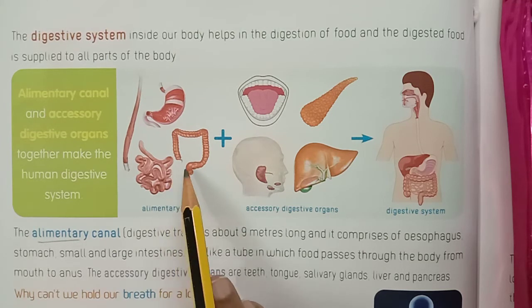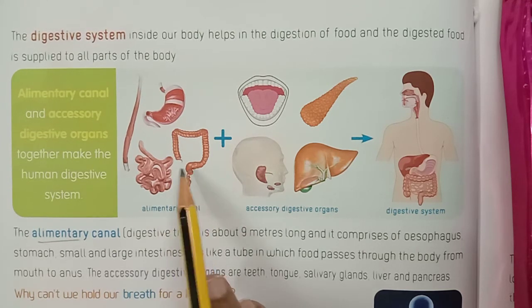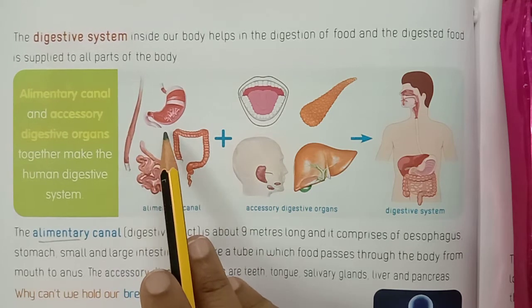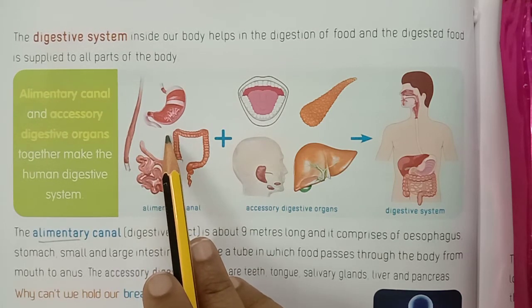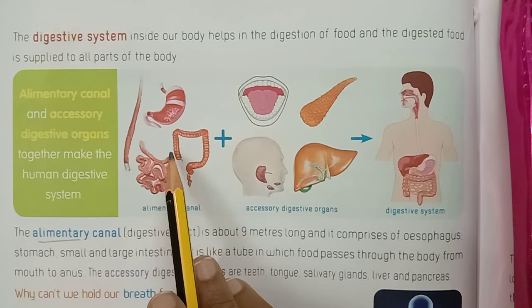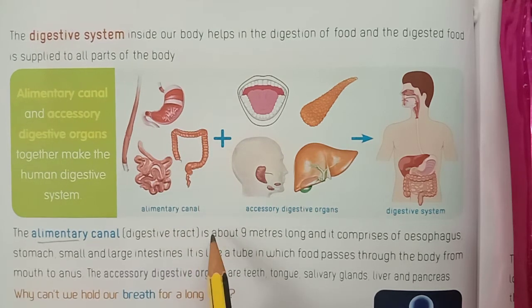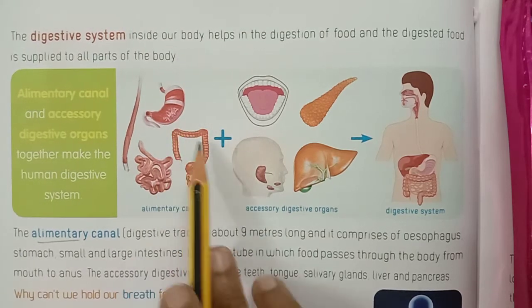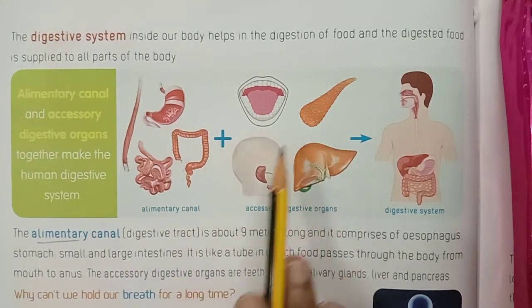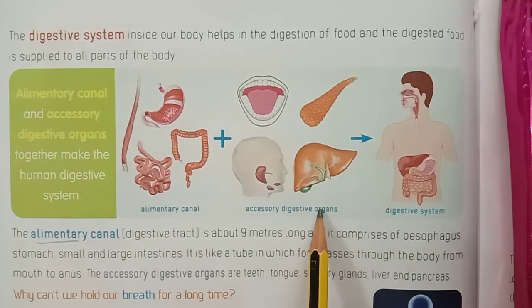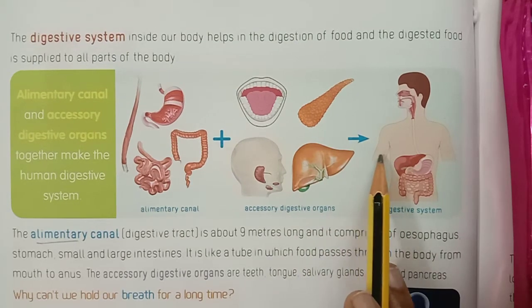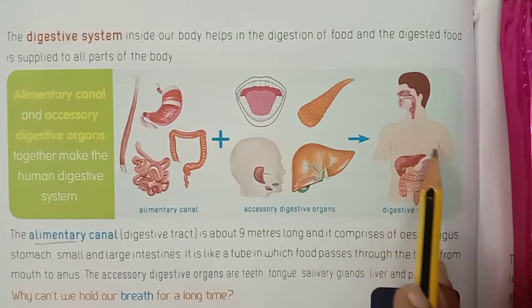Large intestine, small intestine, food pipe. Next, stomach, digestive system. Alimentary canal and accessory digestive organs together make the human digestive system.